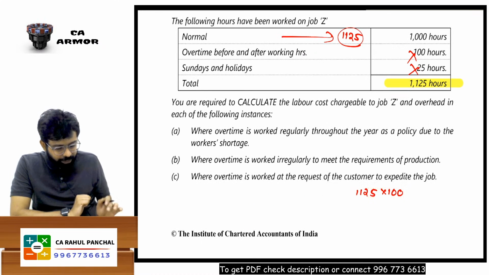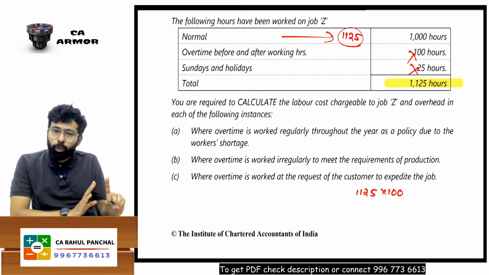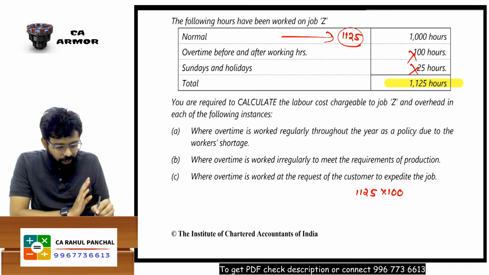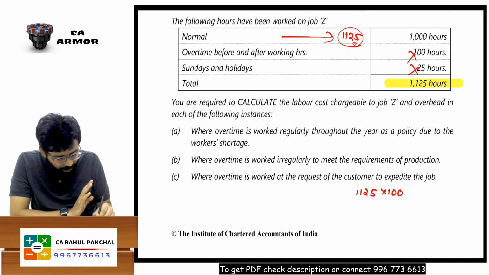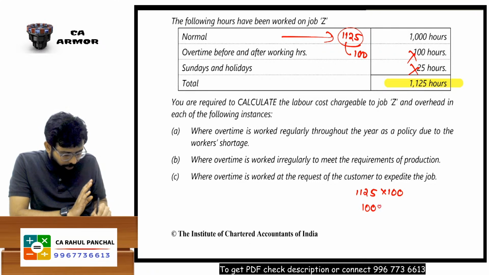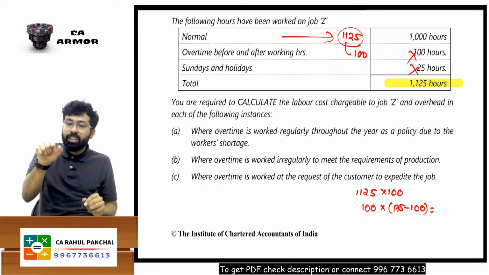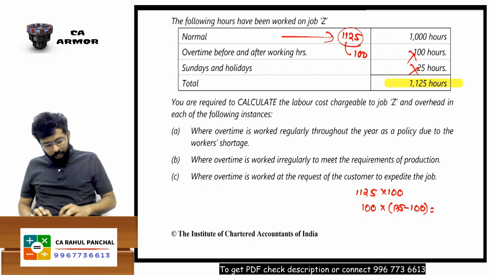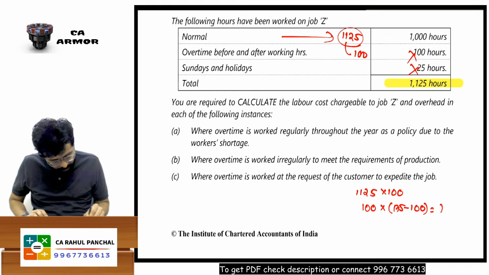But sir, the customer has requested to do the overtime. He wanted that urgently. So now 100 hours out of this are shifted over here. So for those 100 hours, instead of paying 100, I paid 175, so extra paid is 75 into 100, that is 7,500.